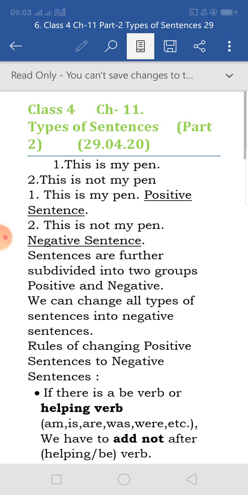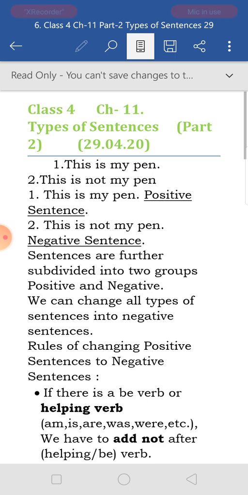In our last class, we have read chapter 11, Types of Sentences. There we have read about the assertive sentence, interrogative sentence, imperative sentence, and exclamatory sentence. Any sentence that states some normal facts is called an assertive or declarative sentence.